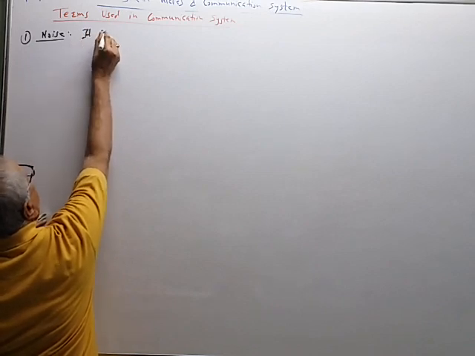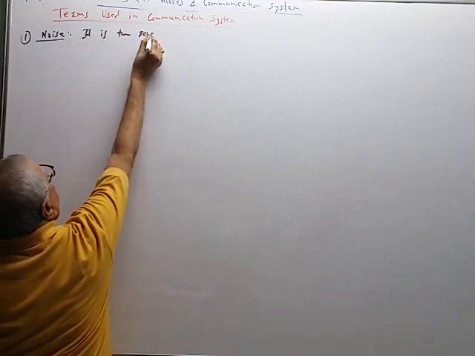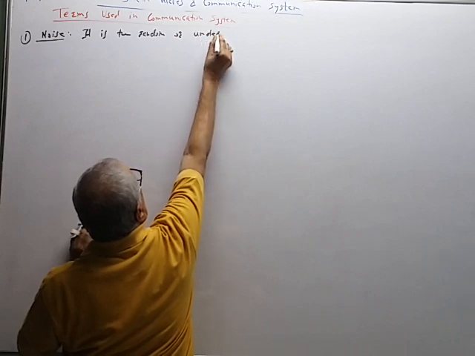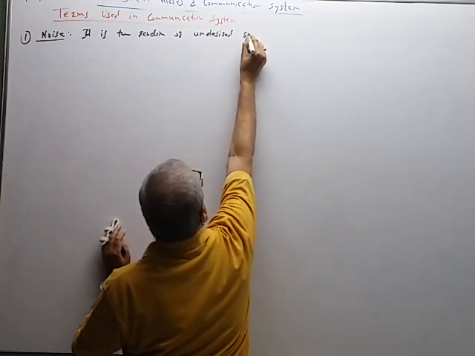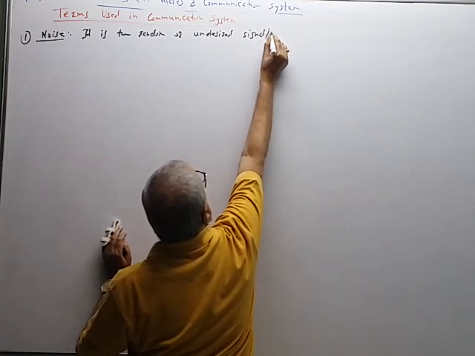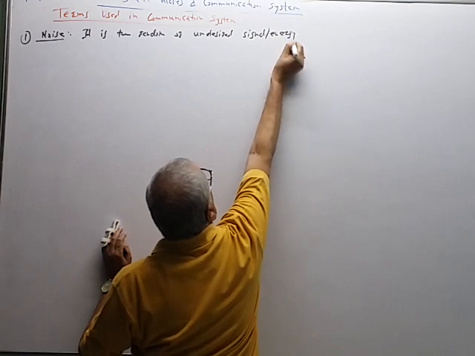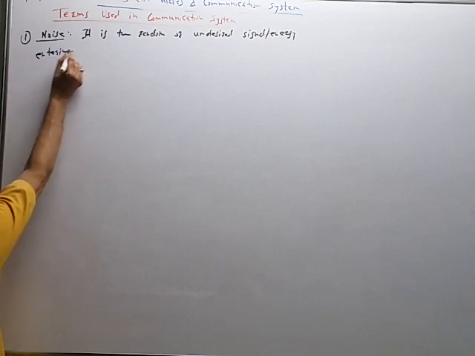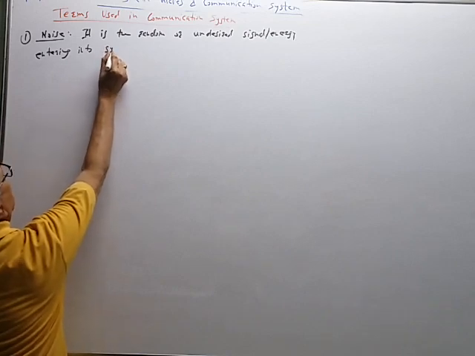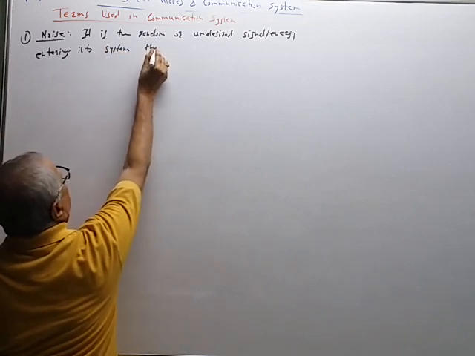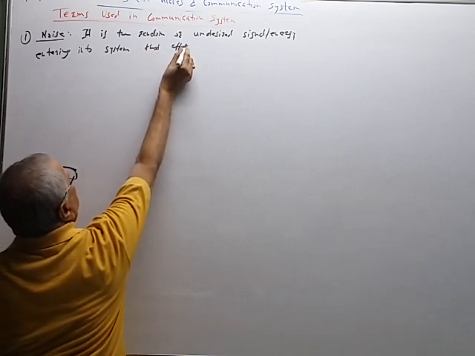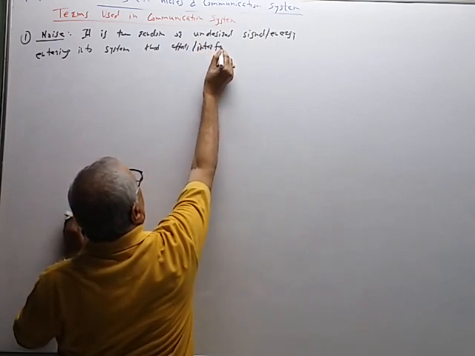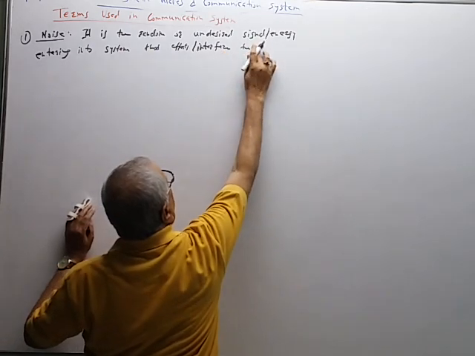It is the random or undesired, unwanted signal or energy entering into the system, of course a communication system, that affects or interferes with the message signal.